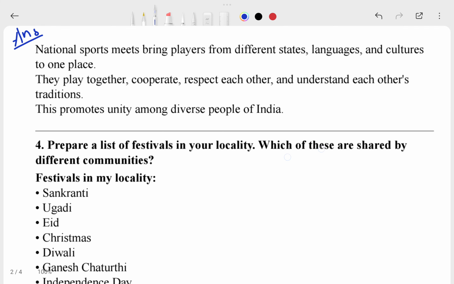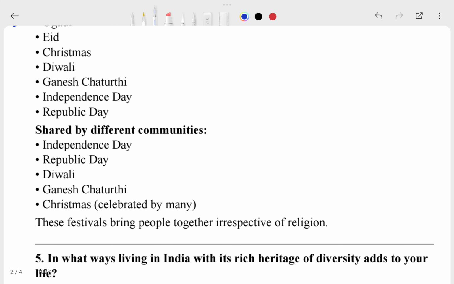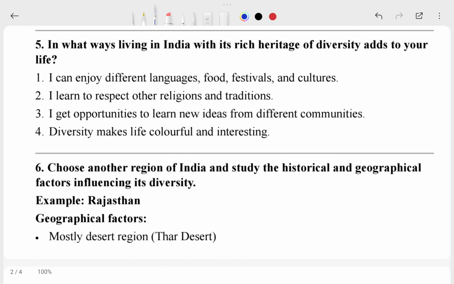This is your fourth question and your answer starts from this side, like Sanskrit, Urdu. Is it quite easy? Let's talk about the fifth question: in what way does living in India with a rich heritage and diversity add to your life? So here is your answer.